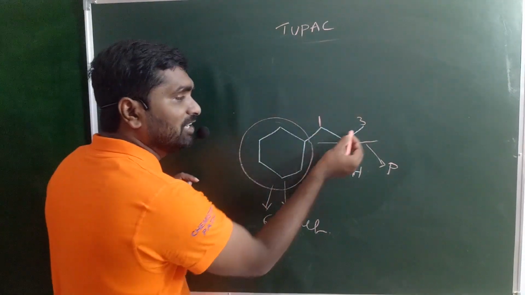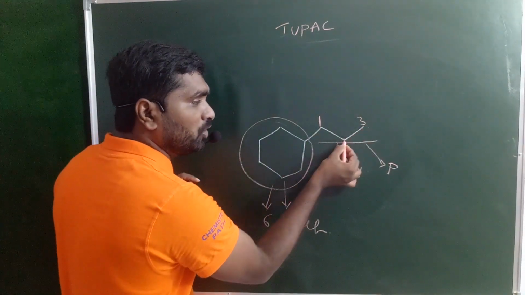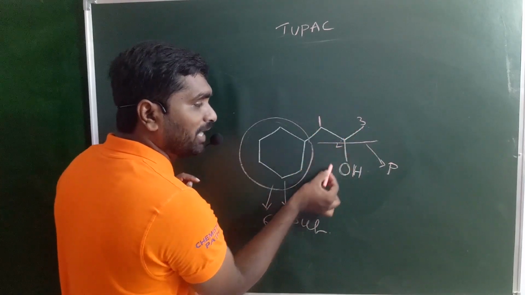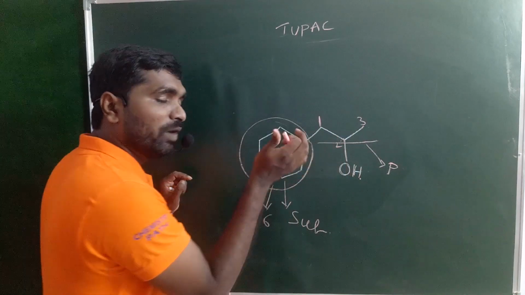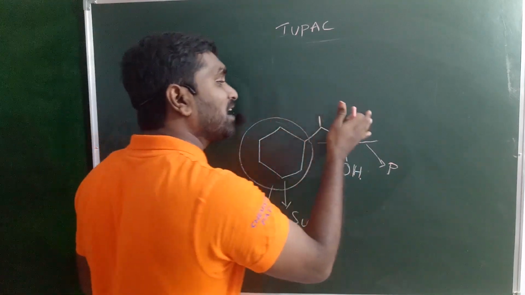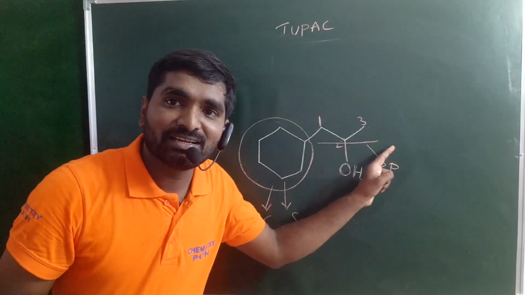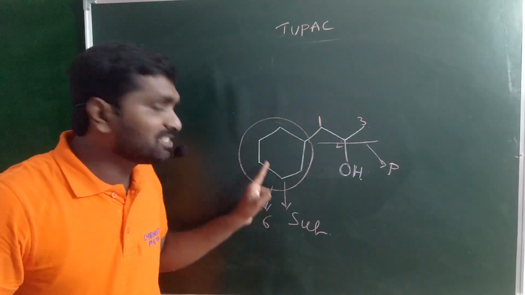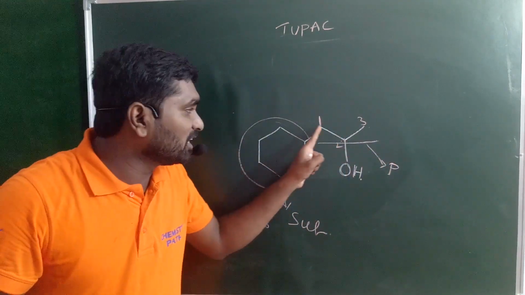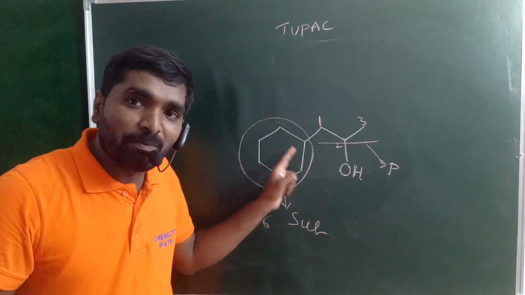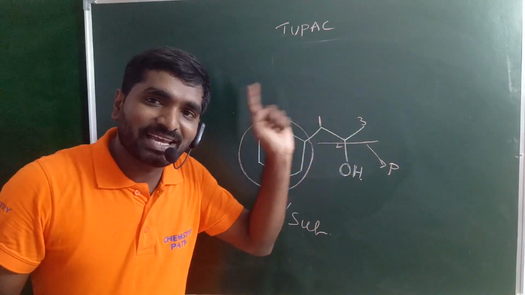Why? Because if numbering starts from this carbon, 1, 2, 3, or from the other carbon, 1, 2, 3, OH is present on the second carbon either way, whether numbering starts from the left-hand side or the right side. But when numbering starts from the left-hand side, the substituent gets the least number, being on the first carbon. So you should start the numbering from the left-hand side. That is the correct numbering.